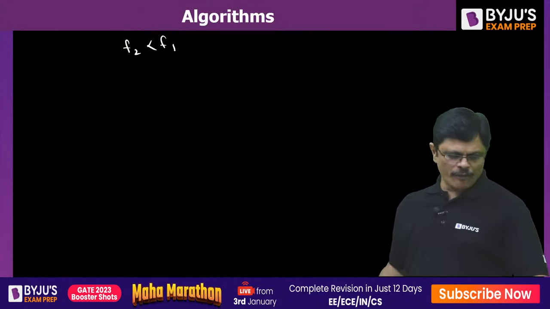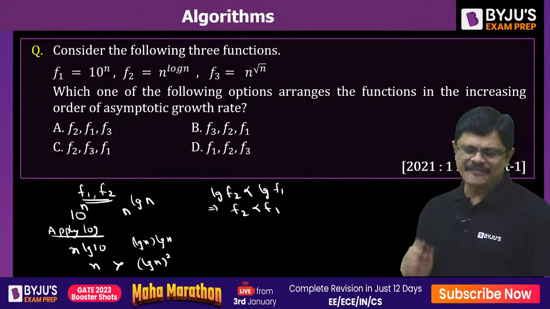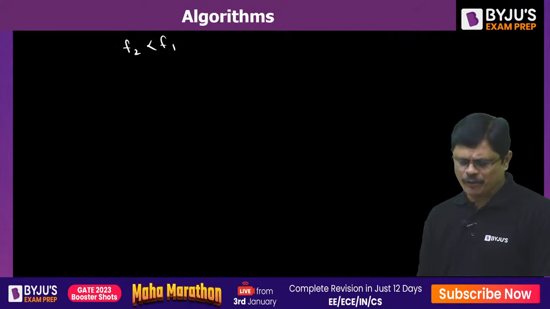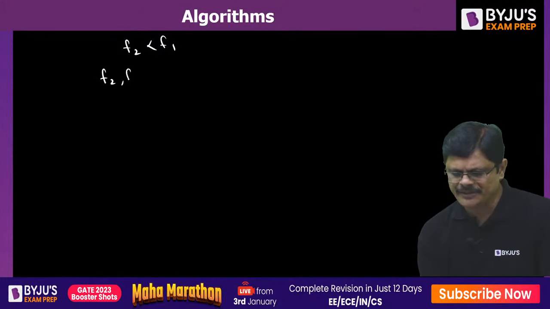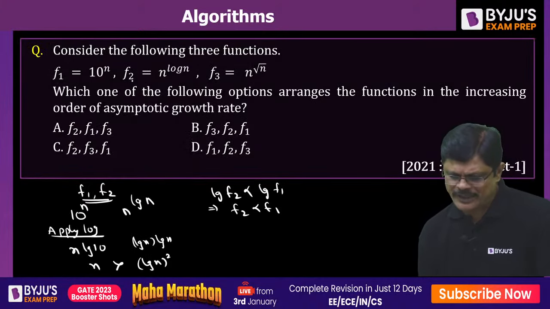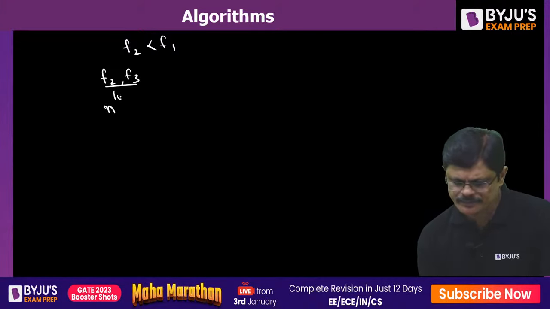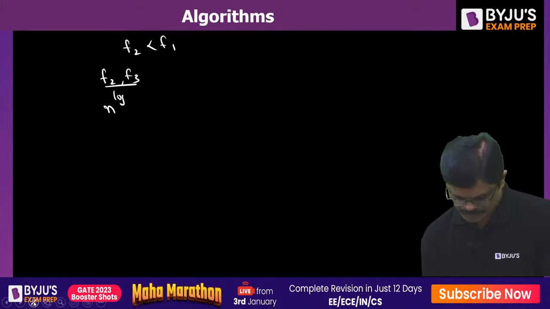Now you have one more function, F3. The smaller one is which one, sir? F2 is smaller. So let us compare F2 with F3. F2 is n power log n and F3 is n power root n.